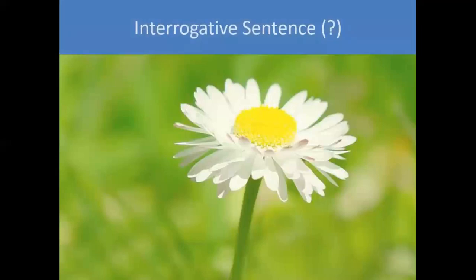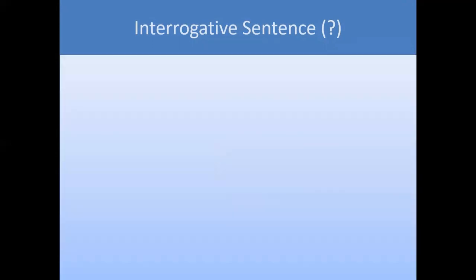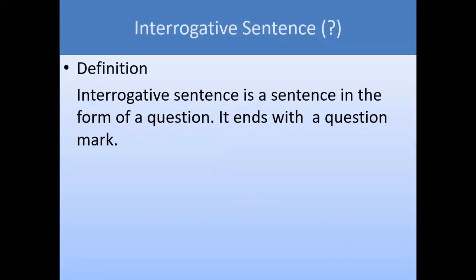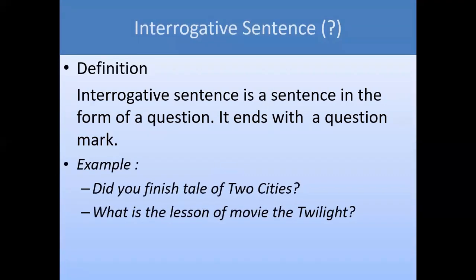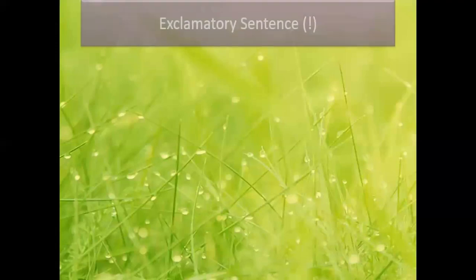The next one is the interrogative sentence. An interrogative sentence always ends with a question mark, and it always asks a question. For instance, did you finish A Tale of Two Cities? What's the lesson of the movie Twilight? These both are questions.